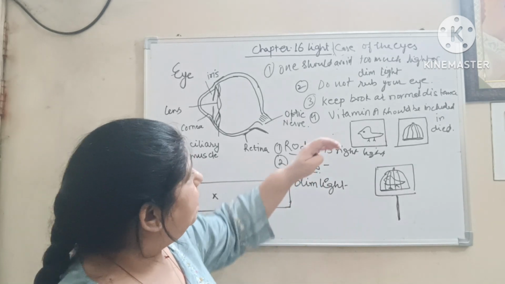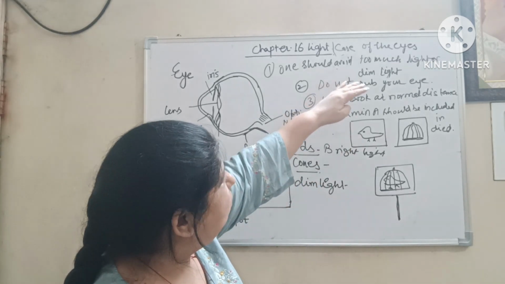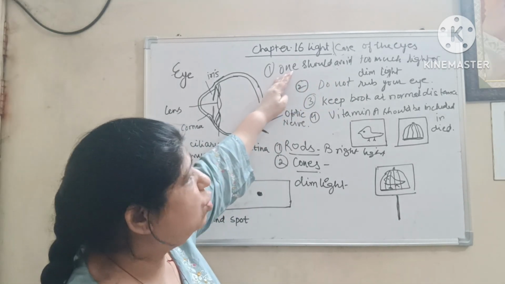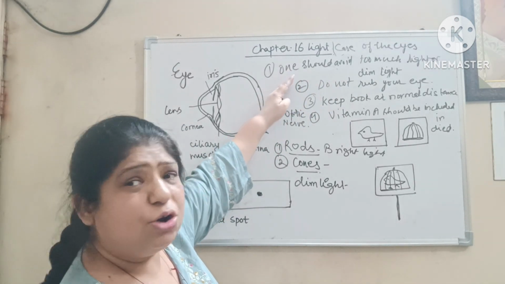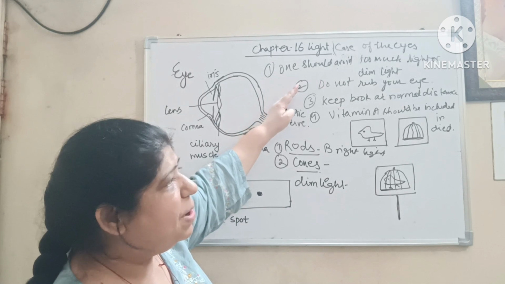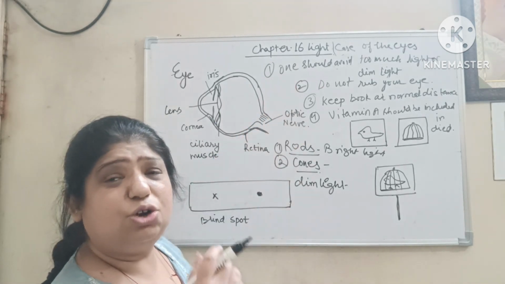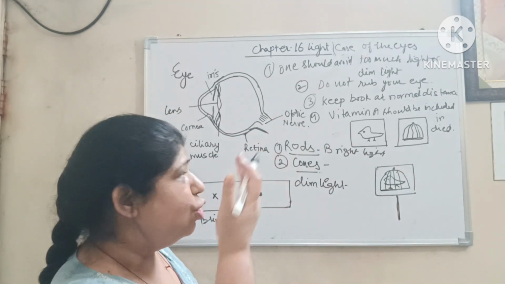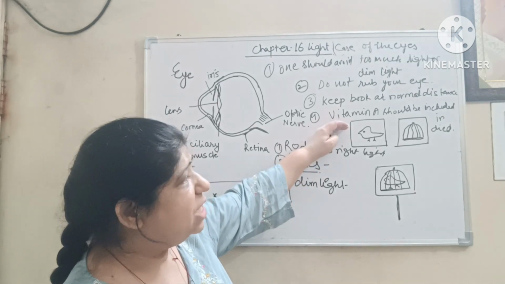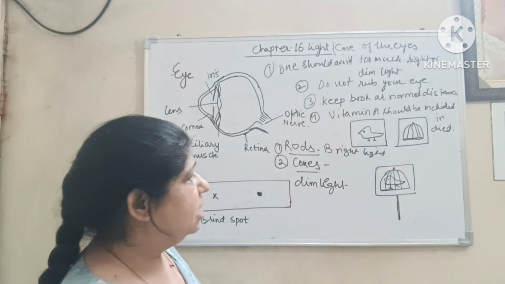Now, care of the eyes. One should avoid too much light or dim light. Do not rub your eye. Keep a book at a normal distance. It should be not too far, not too close. Vitamin A should be included in your diet.